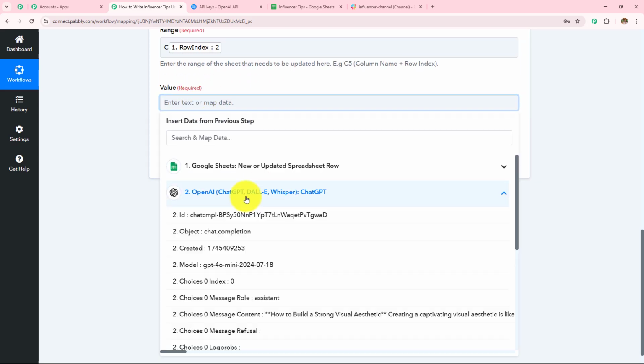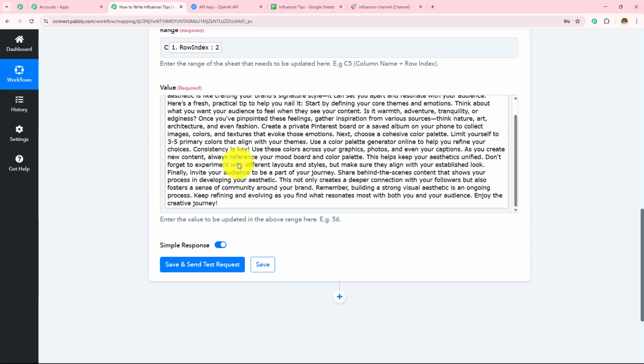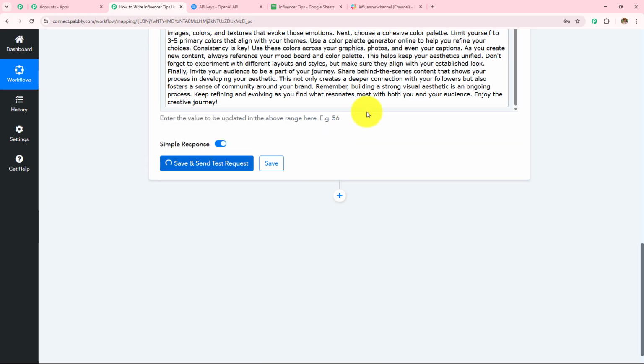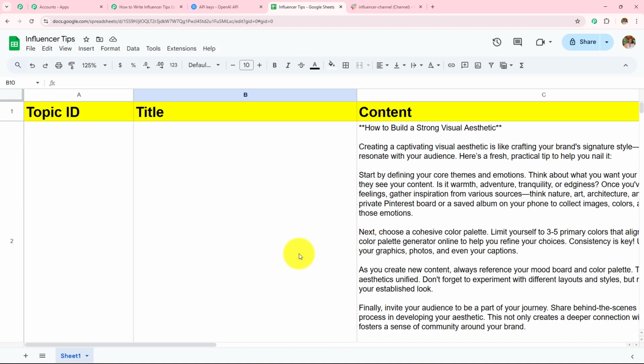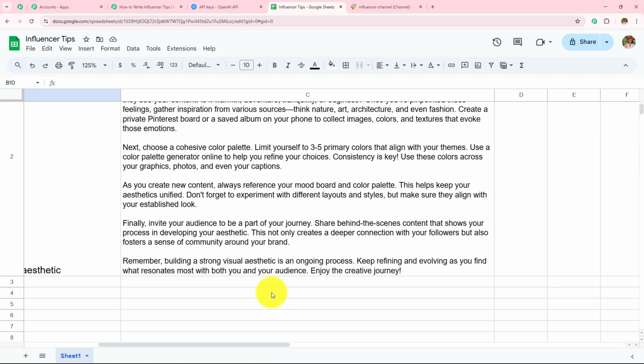Now I am going to enter the value which we have received in this message content. I am going to click on save and send test request. Let's wait for the response. So let's open my Google Sheets spreadsheet. And here we can see that we have added this content in my Google Sheets spreadsheet.